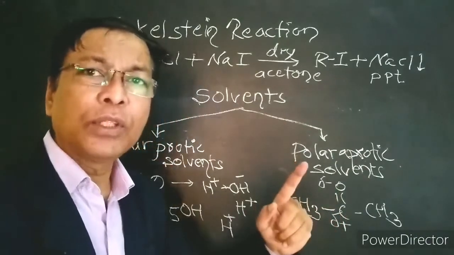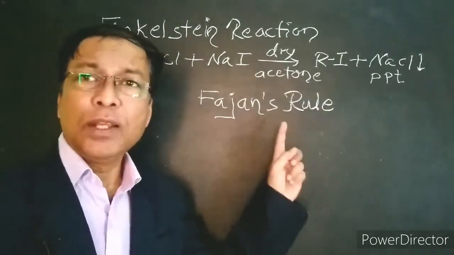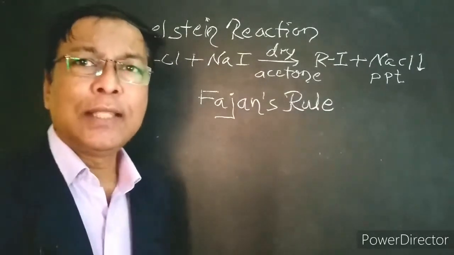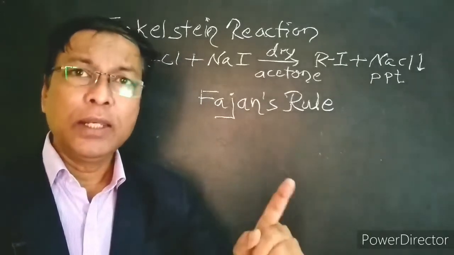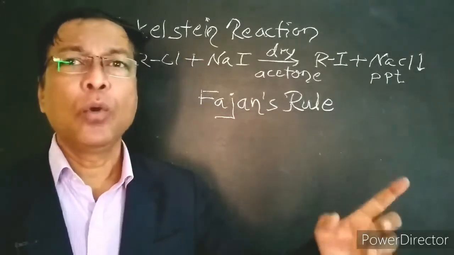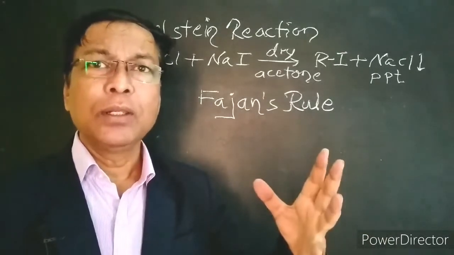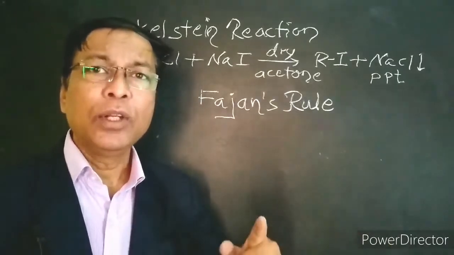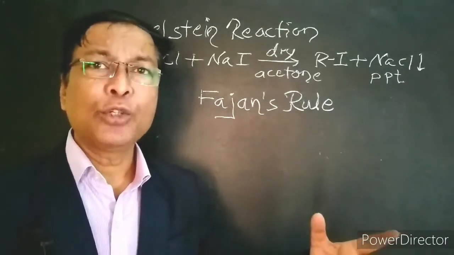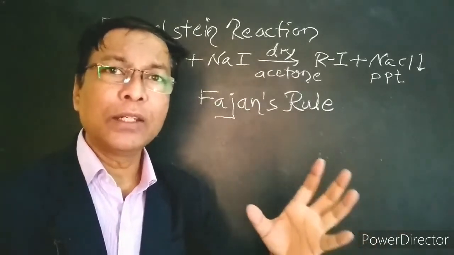The answer for this question is given by Fajans rule. Fajans rule states that all compounds have two types of characters, ionic character as well as covalent character. If ionic character dominates, the compound behaves like an ionic compound, and if covalent character dominates, then that compound behaves like a covalent compound.